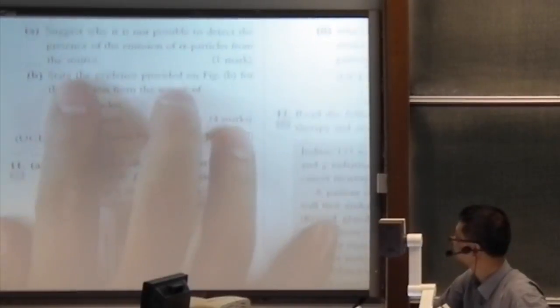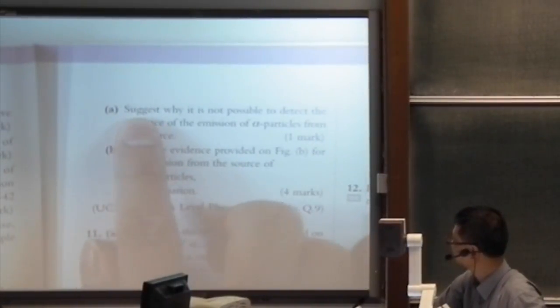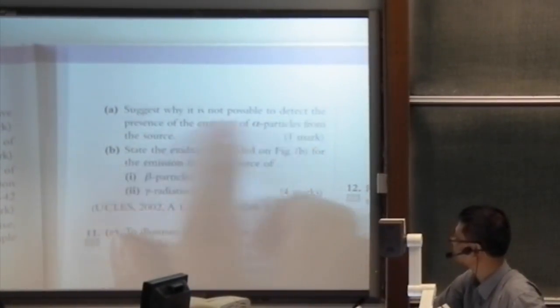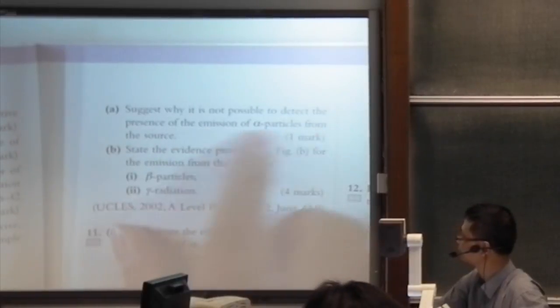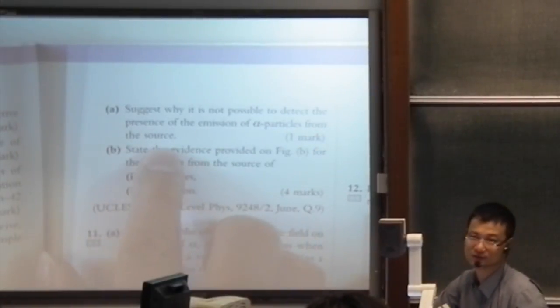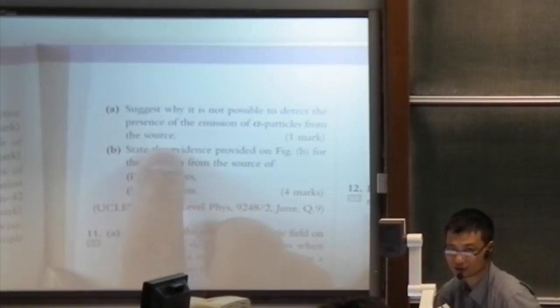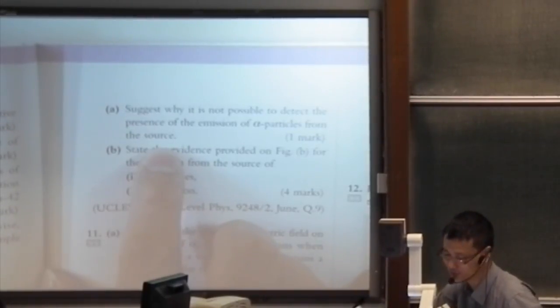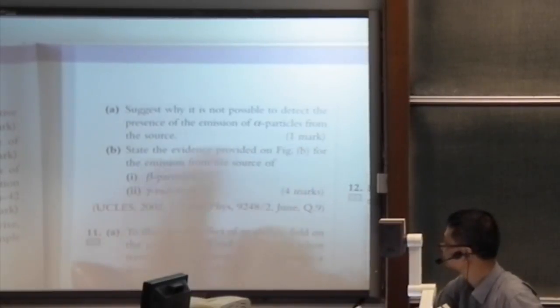Okay. A. Suggest why it is not possible to detect the presence of emission of alpha particles from the source. This is too far in the range of alpha particles. So the diagram explains it well. You just mentioned it. What about B?